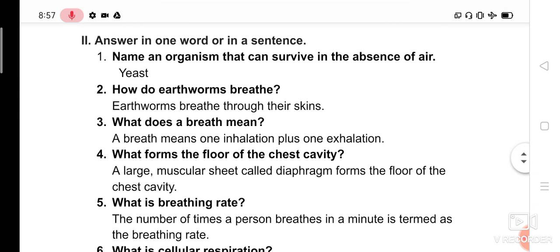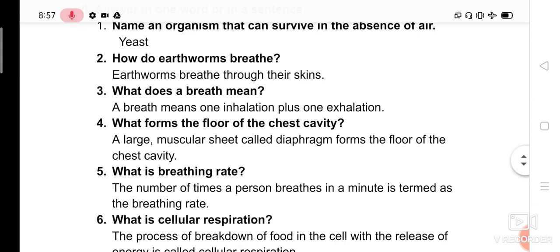Now Roman numeral 2, answer in one word or in a sentence. See, most of you didn't do well. Only some people did well. So please go through the answers again. Even if you wrote wrong, no problem, but try to find out the correct answer. First one, name an organism that can survive in the absence of air. Even without air, there are some organisms that survive. One of the best examples is yeast.